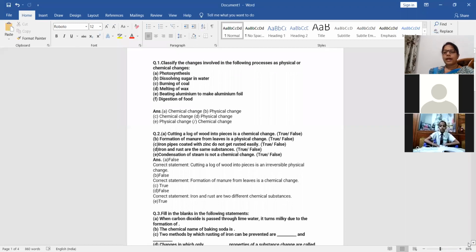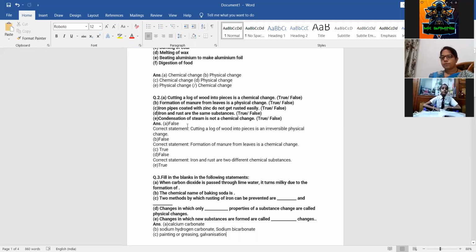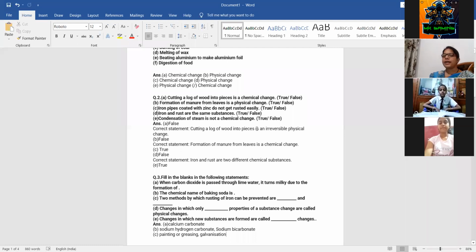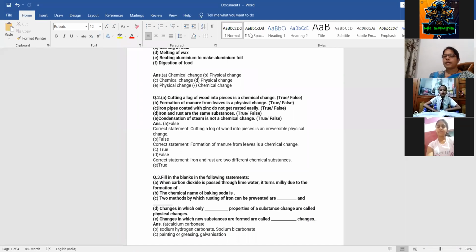Next, true or false questions. If the statement is true, then it is okay. If the statement is false, then you have to write the correct statement. For example, the first one, cutting a log of wood into pieces is a chemical change. This statement is false because when we are cutting a log of wood, it is a physical change. It can't be reversed, we can't get a whole piece of wood back, but there is no change in the chemical properties. That's why it is a physical change. So the correct statement you can write.